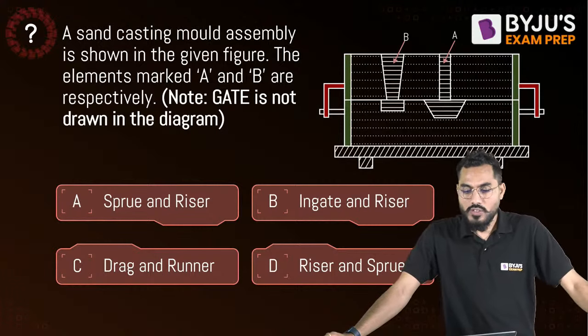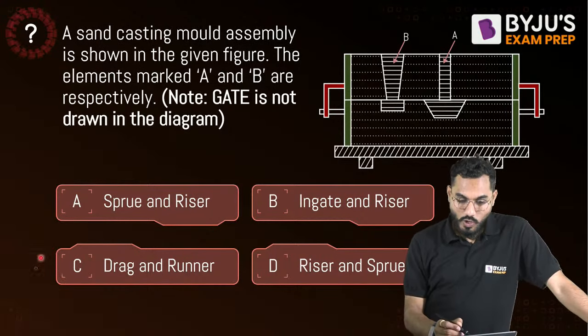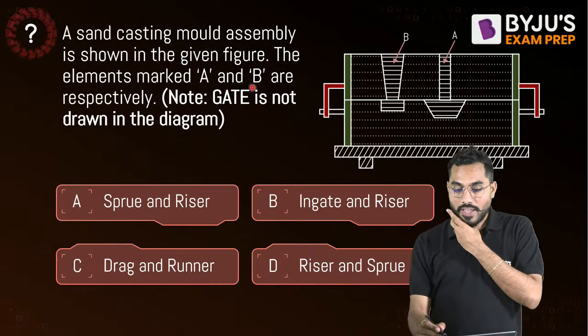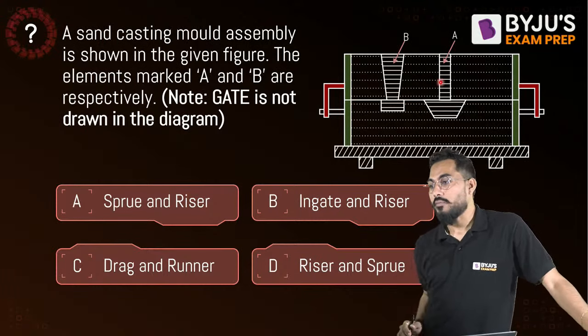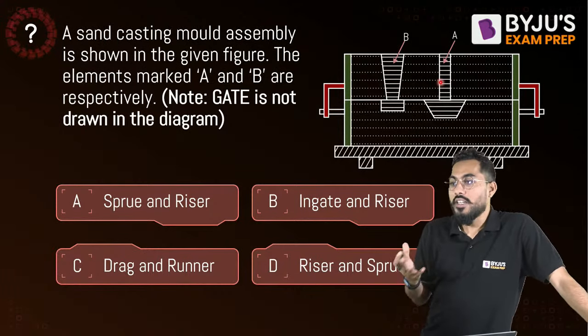Right, fine. Next question. A sand casting mold assembly is shown in the given figure. The elements marked by A and B are respectively what? What is A and what is B? At least tell me this answer. This is a theoretical question now.